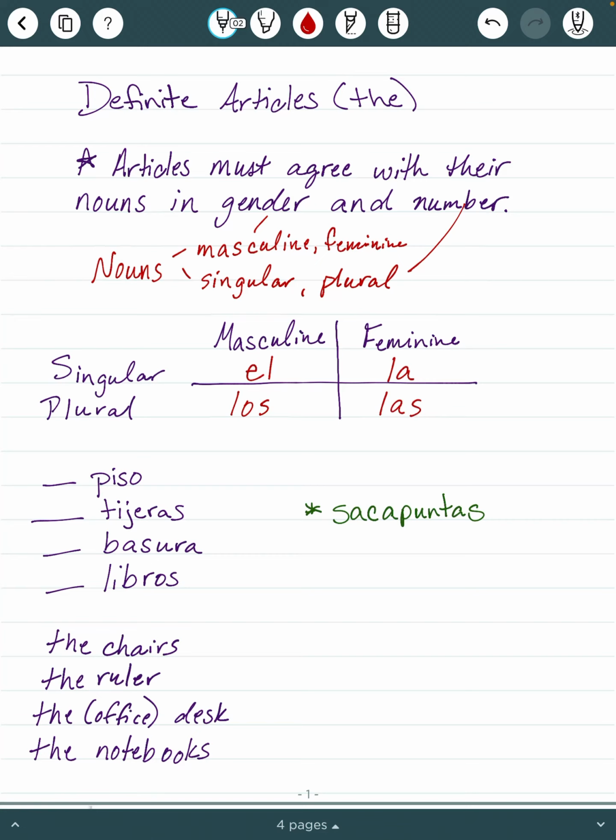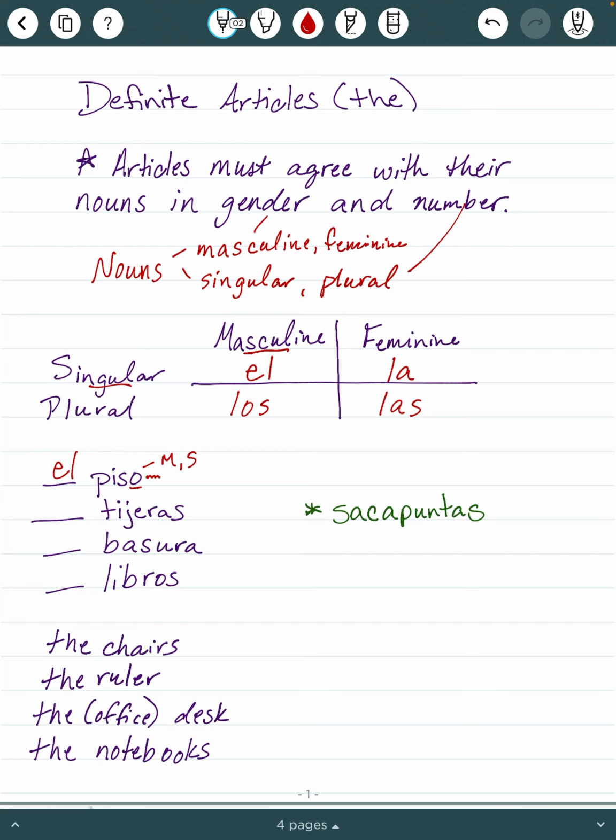All right, so let's take a look at these 4 words here and try to decide which article we're using. So the word piso ends in an O. That tells us that it most likely is masculine. Also, there's no S there, so it's also singular. So then we look at our chart here, masculine and singular. It's going to be the word el. So el piso, the floor.